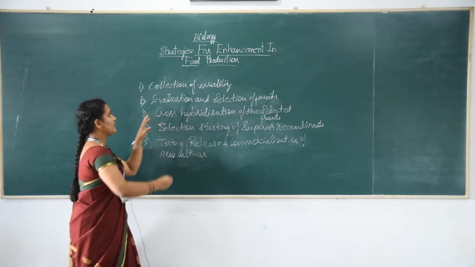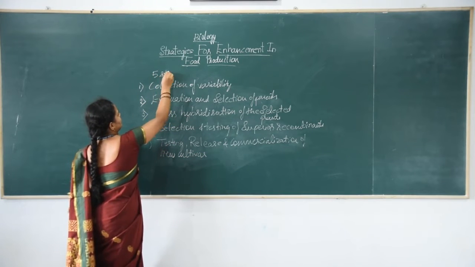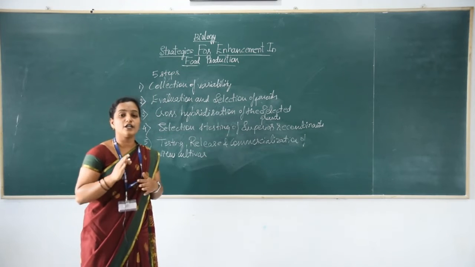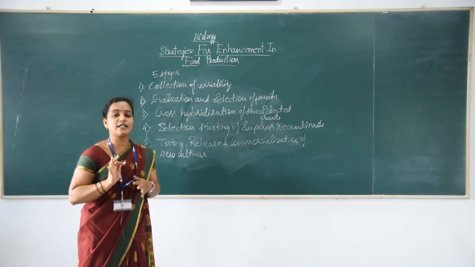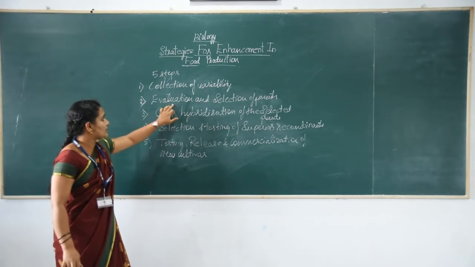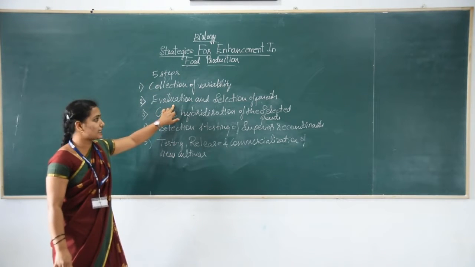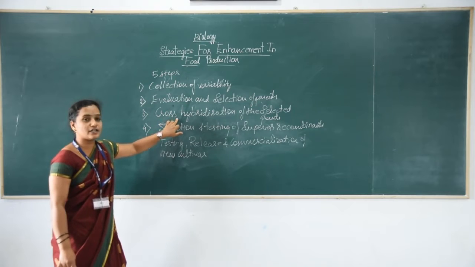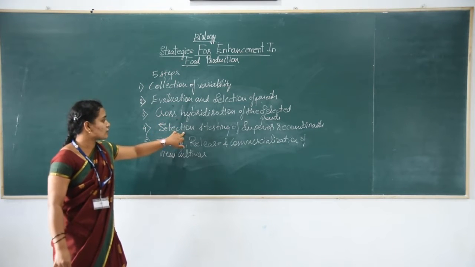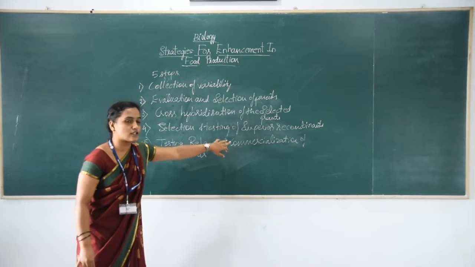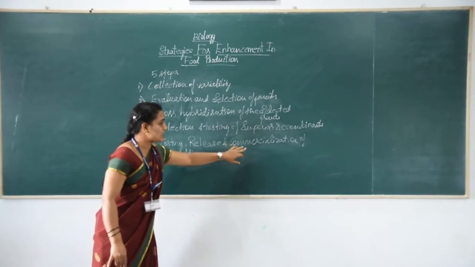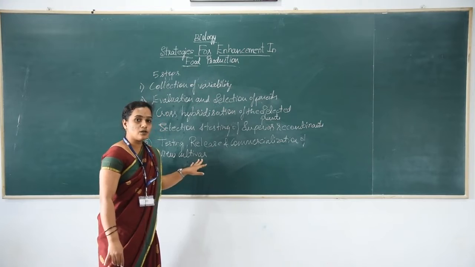There are 5 steps for the development of a new genetic variety in the plant breeding technique. First one is collection of the variability, second one is evaluation and selection of parents, third one is cross hybridization of the selected parents, fourth one is selection and testing of the superior recombinants, and fifth one is testing, releasing and commercialization of a new cultivar.